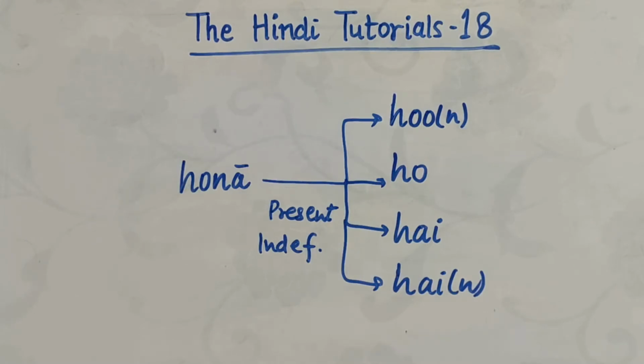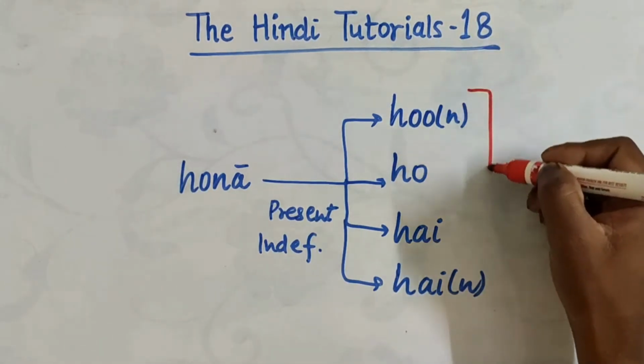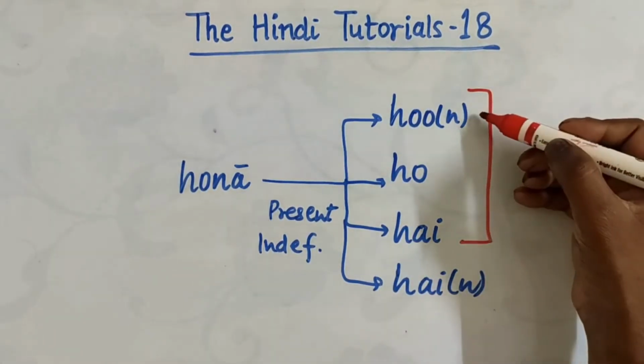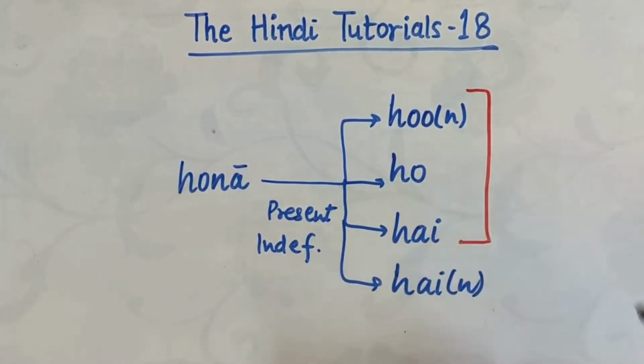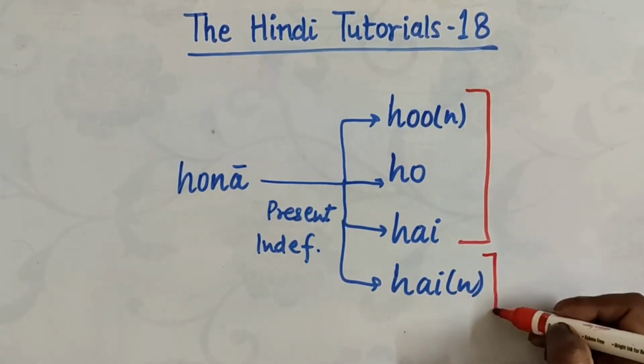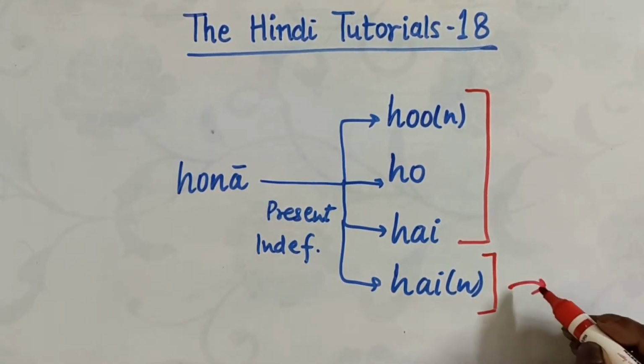Are you also confused like him? Okay, don't worry. In this lesson, your confusion will be gone and we will also practice a lot of examples. At the end of the video, I will give you a homework whose answers I will declare in the next video. So in this video, we are going to practice and see the examples of the first three forms: हूँ, हो, है. ठीक है? We will practice the examples of the fourth form हैं in the next video. ठीक है?